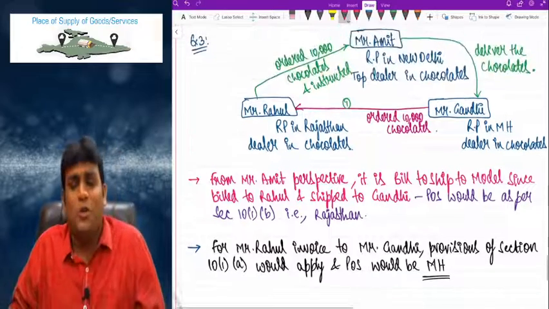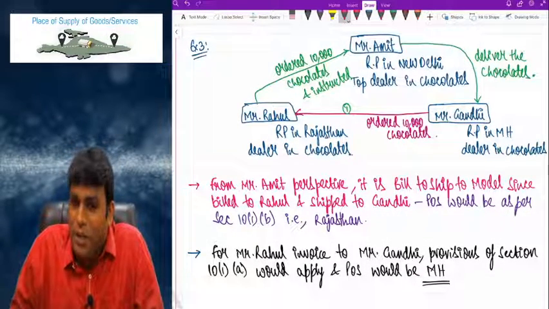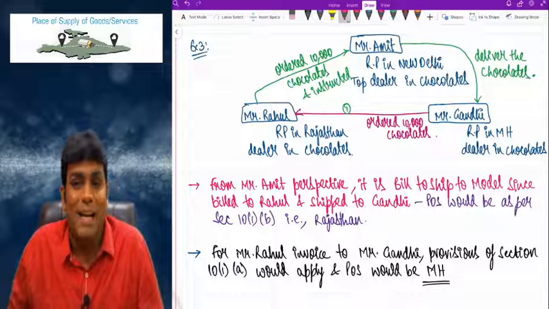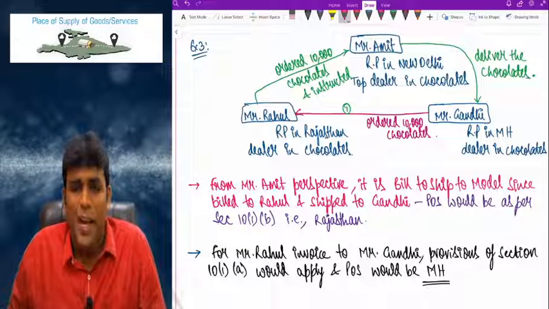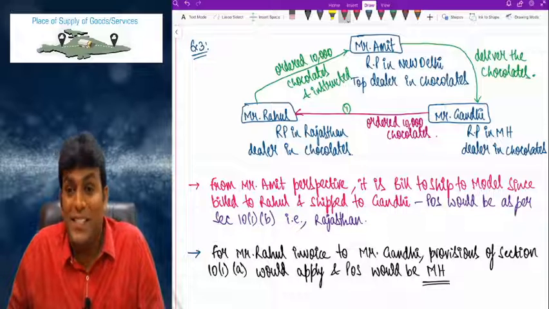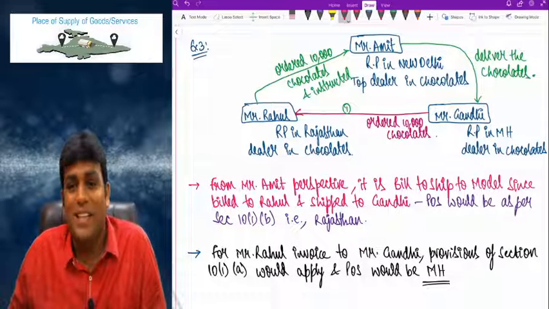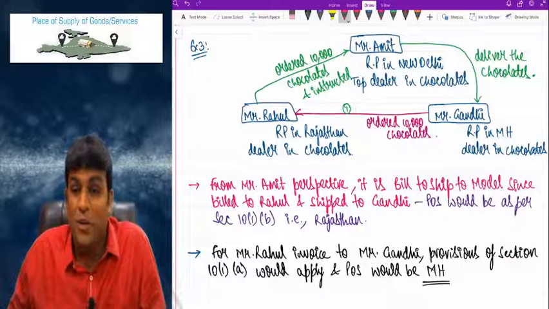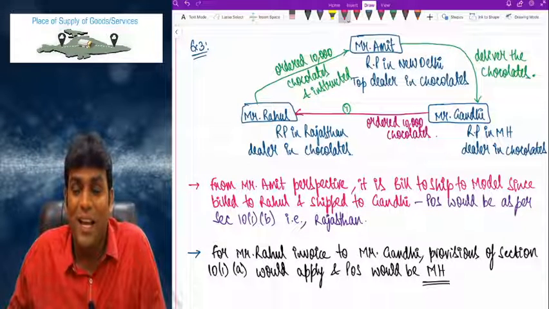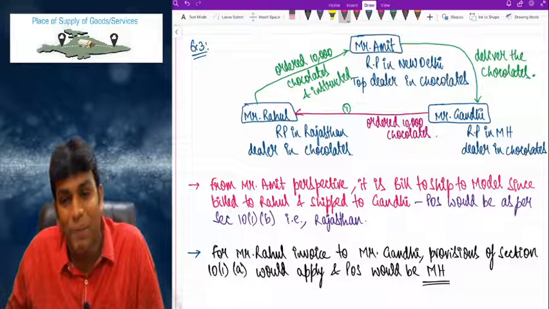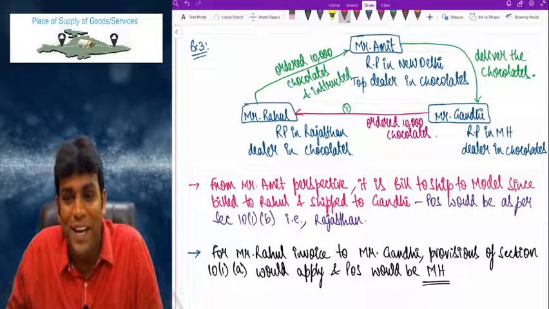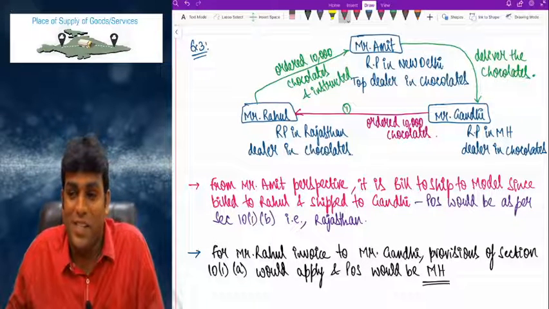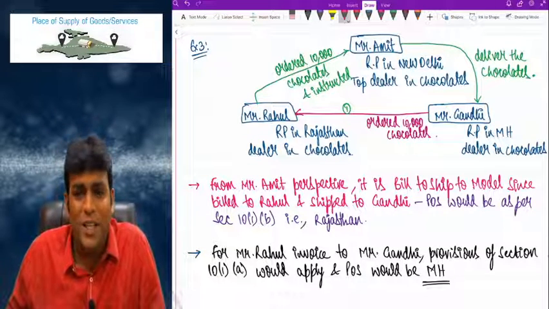Such a fantastic question, my dear friends. In fact, let me tell you very clearly, this is one such question which has come in the exam. Of course, names are not the same, but the crux is the same. And students in the exam wrote only 10(1)(b) perfectly and came outside. Marks will not come, because in this example, there are two things involved. 10(1)(b) also, 10(1)(a) also. That is why you have to talk from both the perspectives and highlight both the sections. If you write only one, marks will not come.